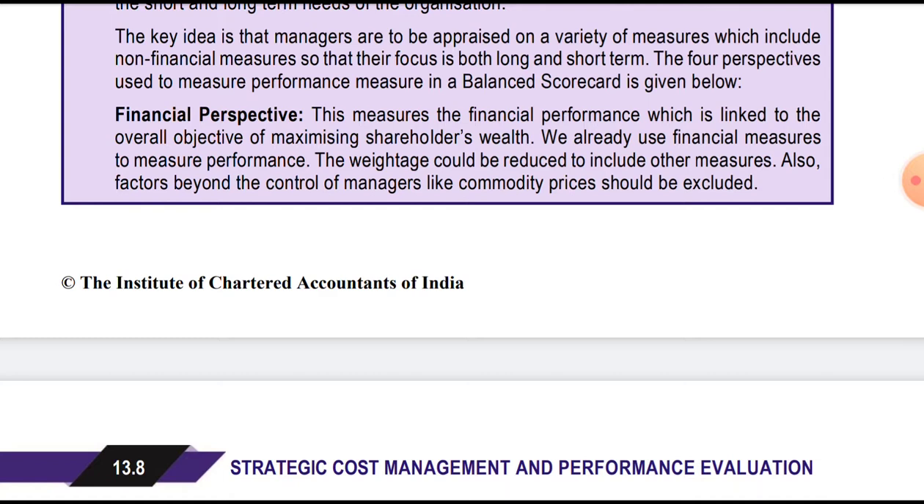The basic objective is to maximize shareholder wealth, and we already use the financial measure to measure the performance. The company is already using the financial measure, since the bonus is linked to cost saving. The weightage of the financial measure should be reduced to include the other measures, and weight should also be applied to those other measures. Also, factors beyond the control of the manager, like commodity price, should be excluded.